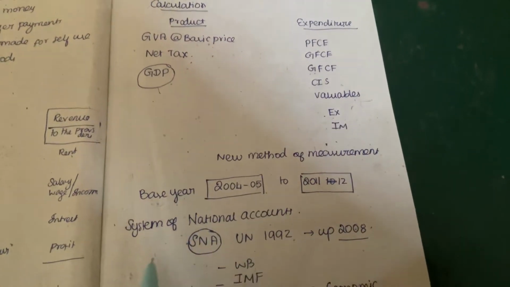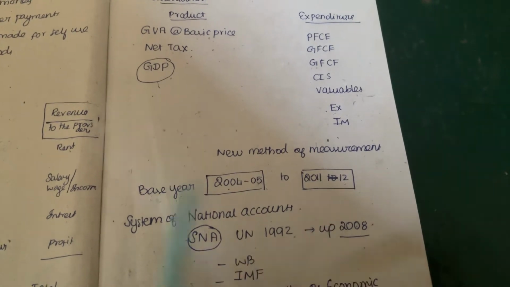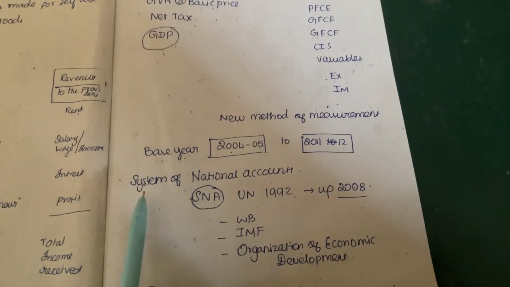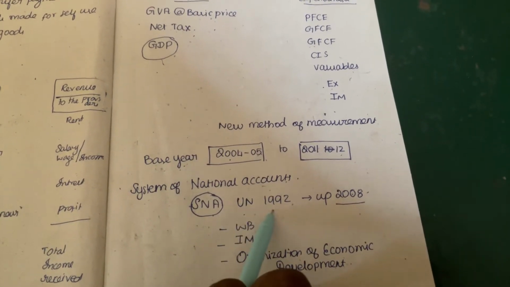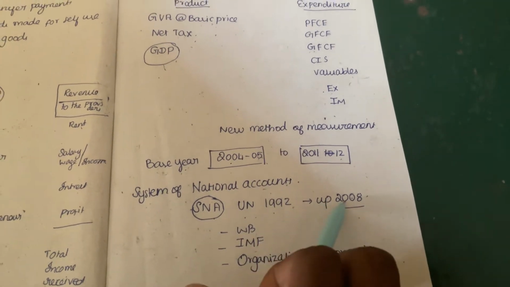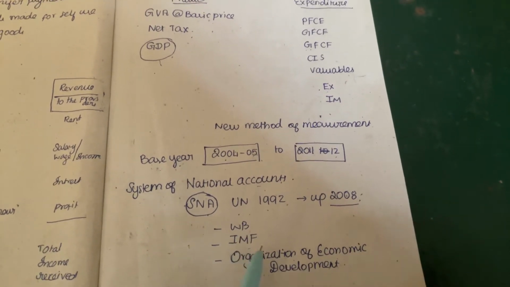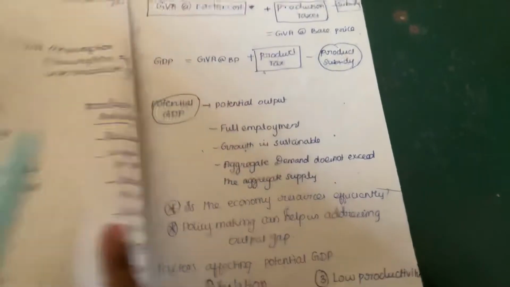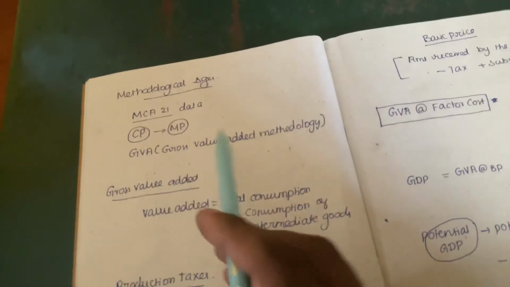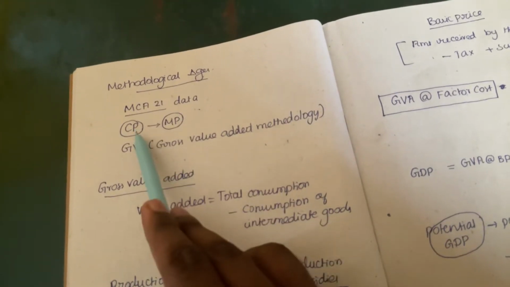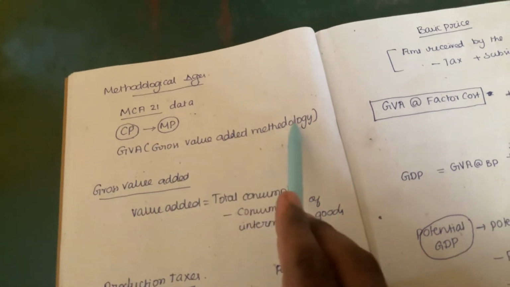New method of measurement. The base year was changed from 2004-2005 to 2011-2012. SNA is the System of National Accounts. It was established by the United Nations in 1992, and updated in 2008. It was regularized by the World Bank, IMF, and the Organisation for Economic Co-operation and Development. Methodological changes: MCA 21 data are included. Cost price to market price was taken. GVA, the gross value added methodology, is used.